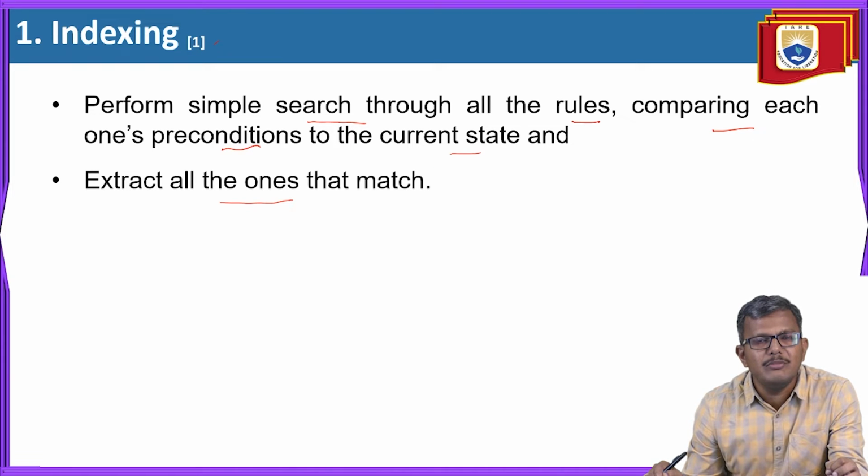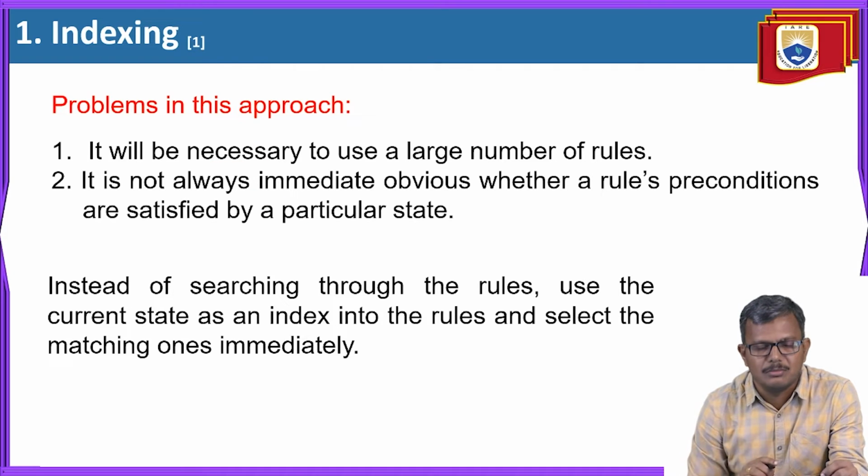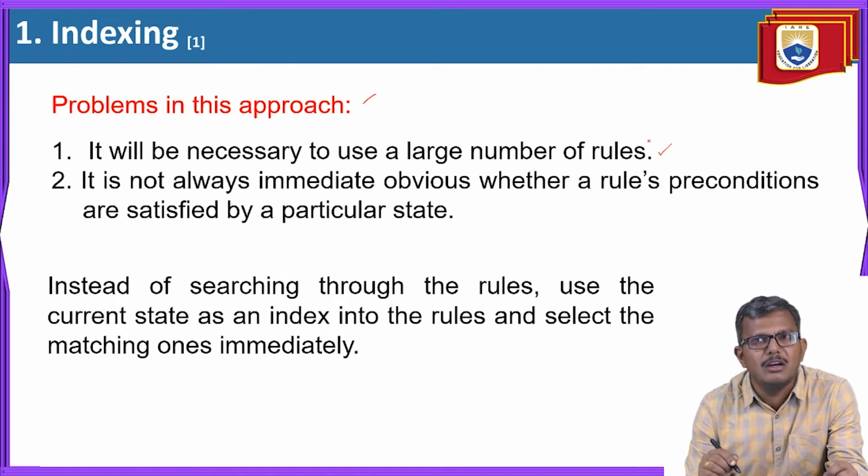Now the question is, how can we do the indexing? We will take one simple example and try to understand. The problems in this approach are also there, but before the problems, we will see some examples. These are problems related to matching, not indexing. When you are trying to do the matching, it will be necessary to use a large number of rules.